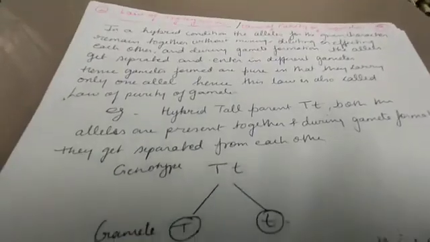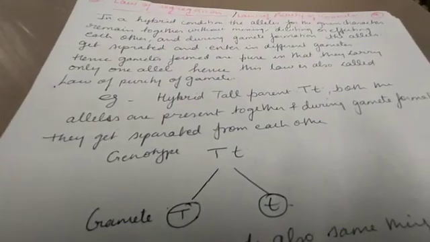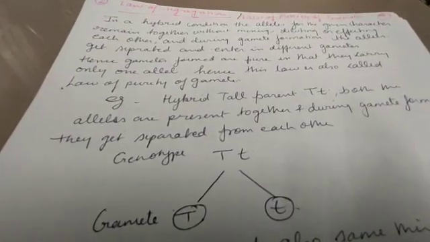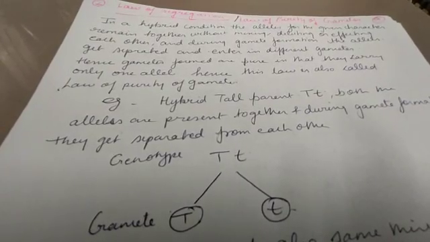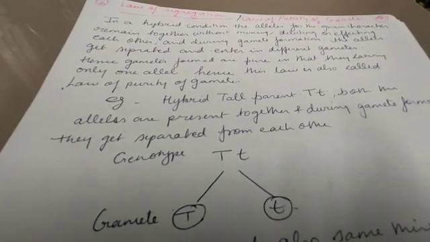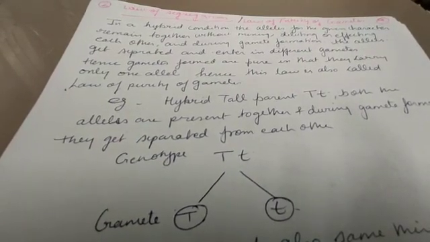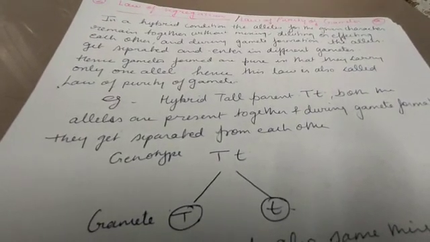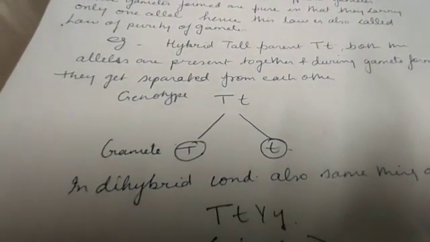Example, we can understand with the help of an example. See this hybrid tall plant, what we get in the F1 generation. In that both the alleles are present, capital T and small t, which are controlling the height of the plant. Now these two alleles remain together in the cell, in the nucleus, without affecting or diluting or mixing each other. And when gamete formation takes place, capital T goes in one gamete and small t goes in the other gamete. Means the gamete is carrying only one allele out of a pair. Both the alleles are not present in the same gamete, and hence the gametes are pure for the character.